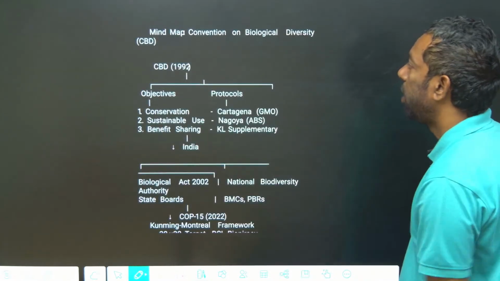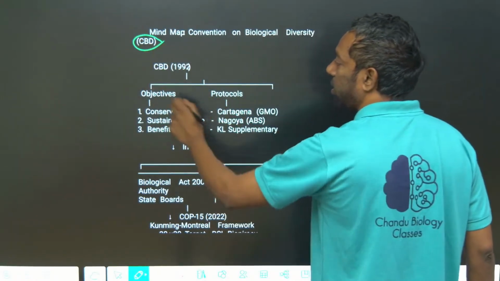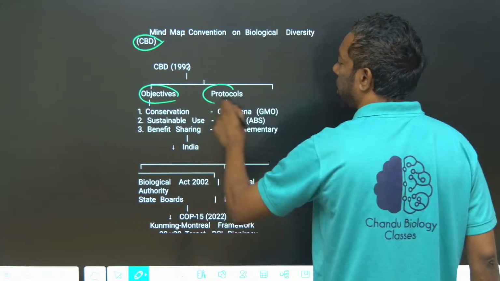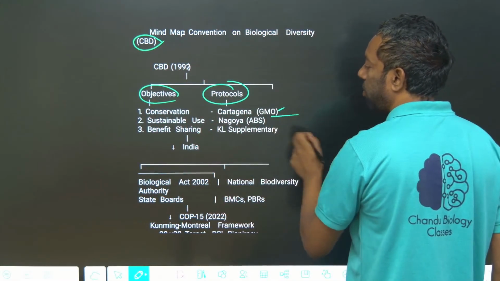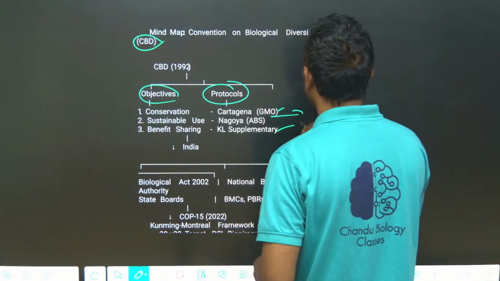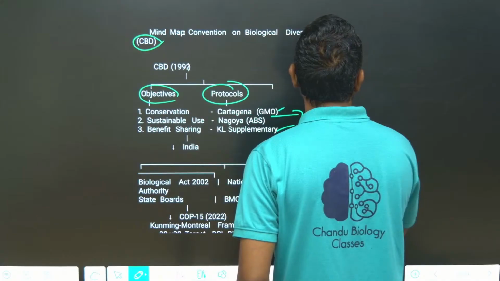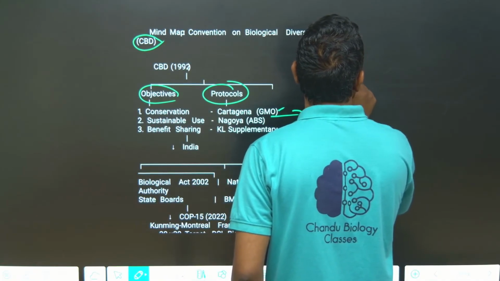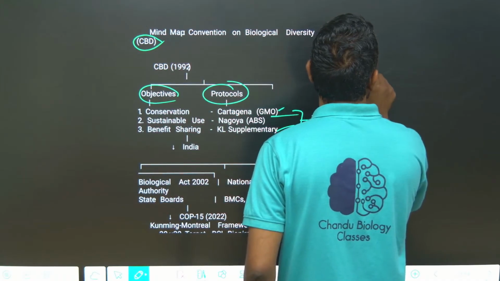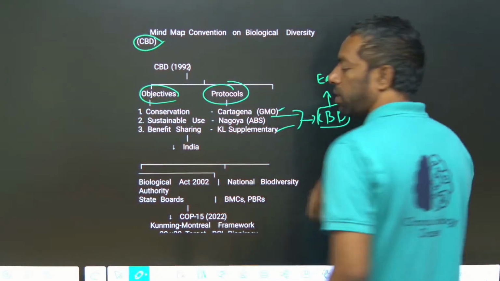Mind map for the CBD: objectives, protocols, the Cartagena protocol, the Nagoya protocol, and supplementary protocols. CBD developed from the Earth Summit in 1992.